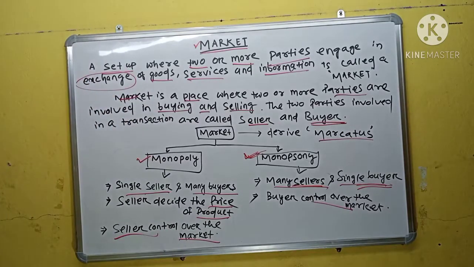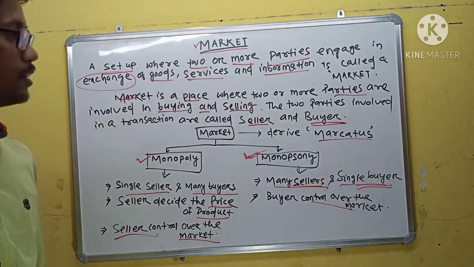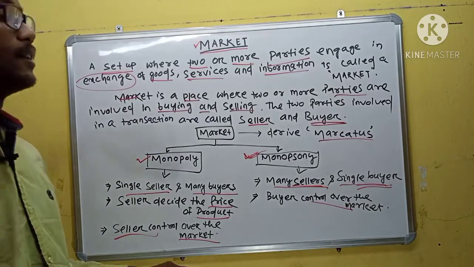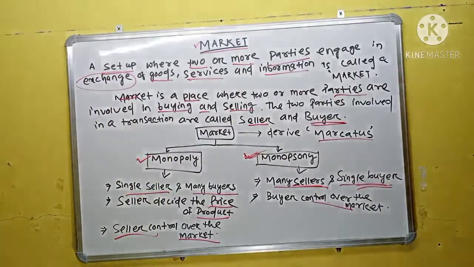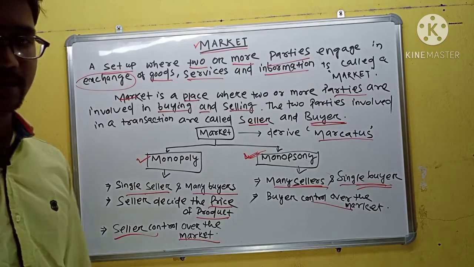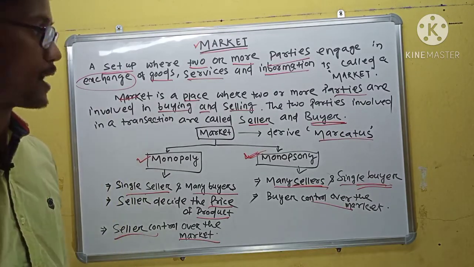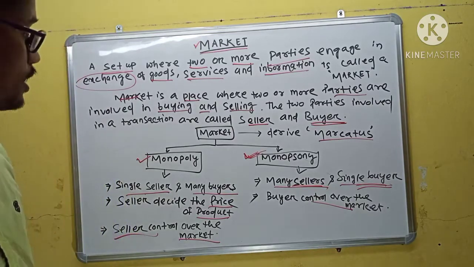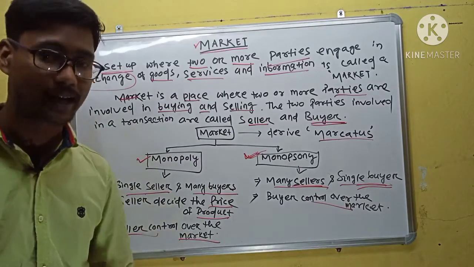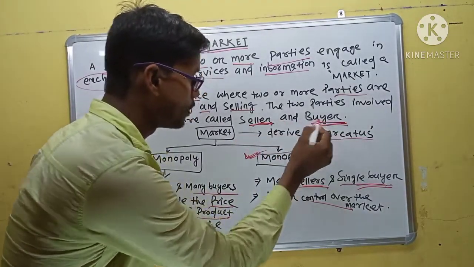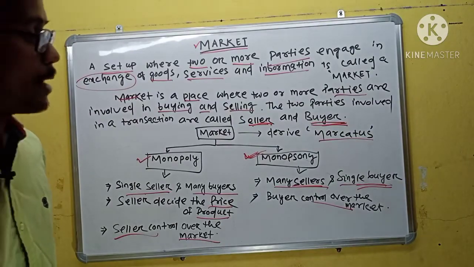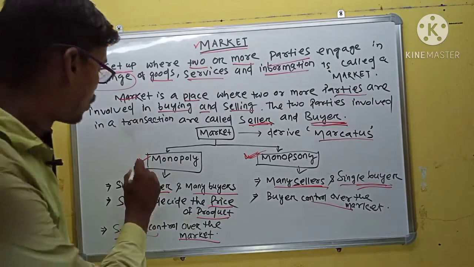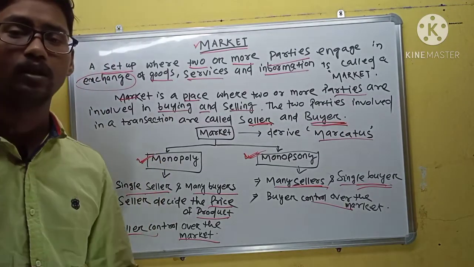Overall, all about the market. First of all, market is a setup where two or more parties engage in exchange of goods, service or information. And market is a place where two or more parties are involved in buying and selling. There are two parties involved in a market, one is seller and one is buyer. The word market is derived from martos, and market is categorized under two types, that is monopoly market and monopsony market.